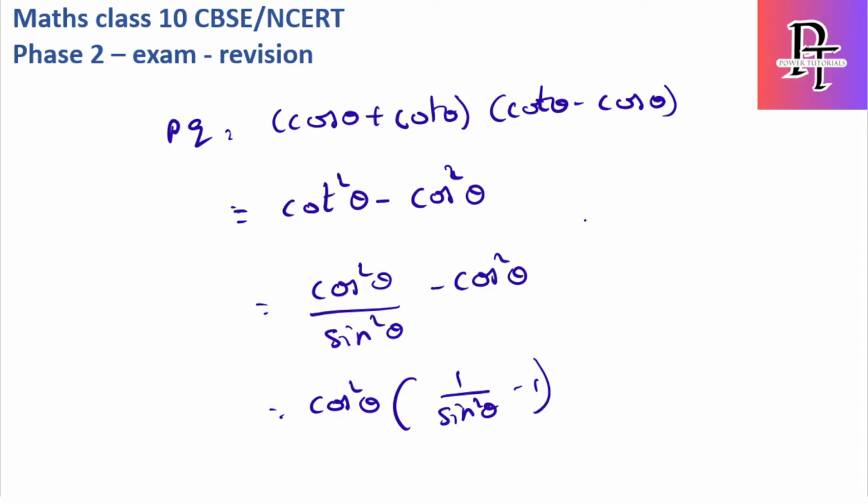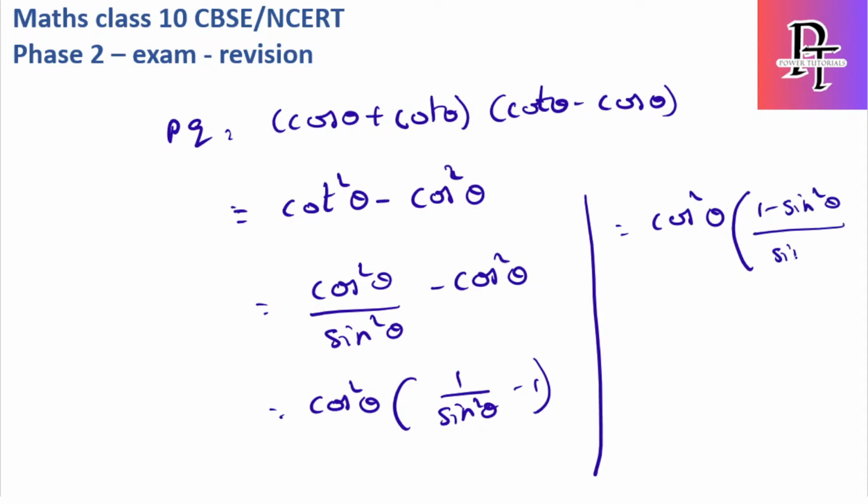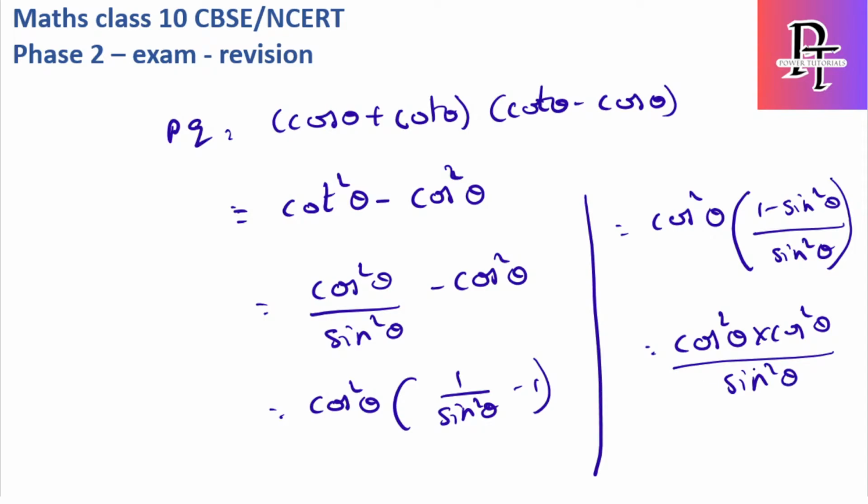Okay, so this I will write here, cos square theta into (1 minus sin square theta) by sin square theta. So this will become cos square theta into cos square theta by sin square theta, which is nothing but cos square theta into cot square theta.